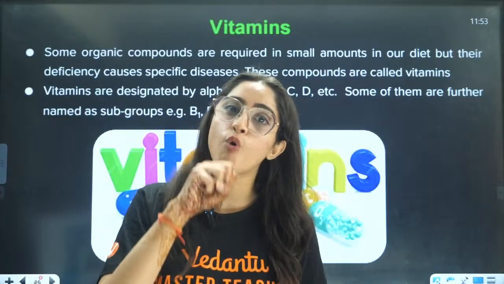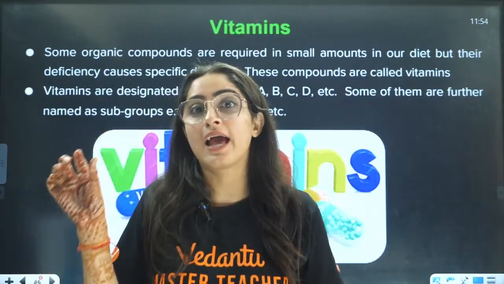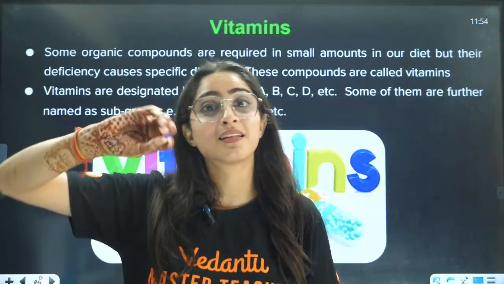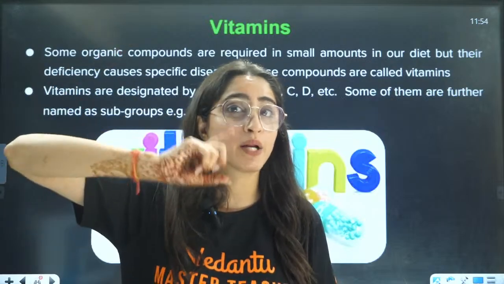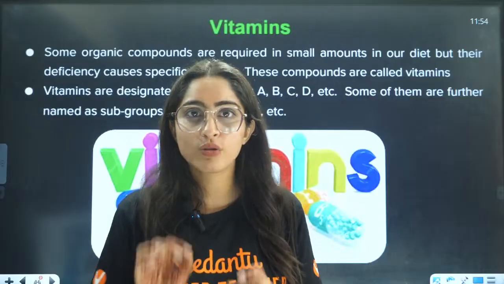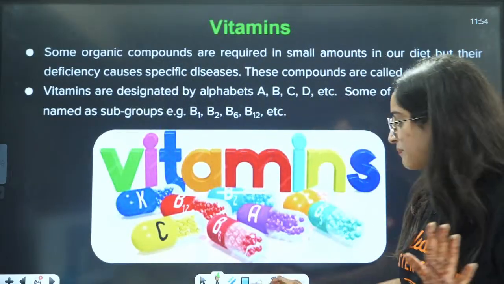Only hydrogen bonds are there in DNA, right? Peptide bond is there in amino acids when they link together. Glycosidic linkage is in the carbohydrates when they form disaccharides or polysaccharides, right? So these are the little things that they will ask you questions from. Otherwise, this chapter is very simple.